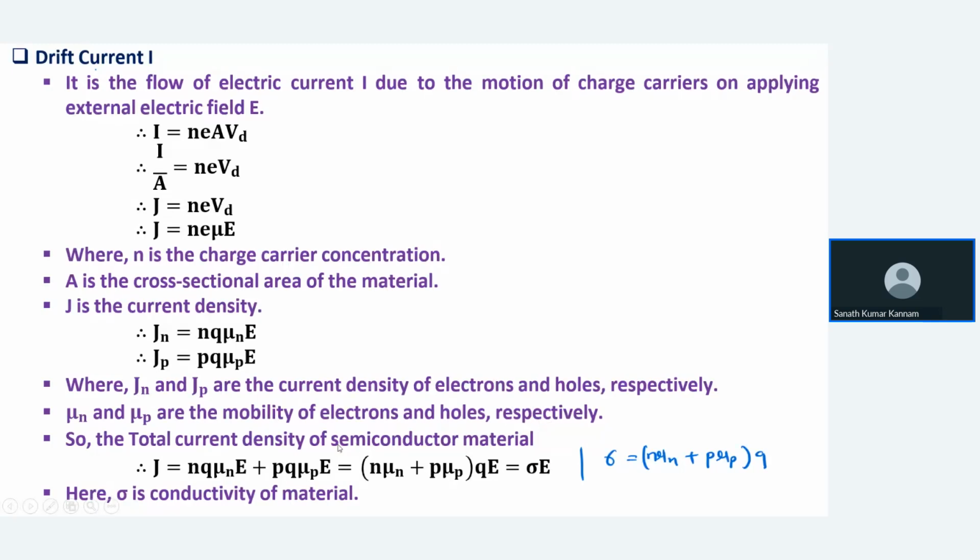So what is the total current density? We can write n q mu n into E plus p q mu p into E. If you take common, (n mu n plus p mu p) q into E. We can consider this as sigma, where sigma is the conductivity of the material. So sigma equals (n mu n plus p mu p) into q. We can write the drift current as sigma into E. By applying an external electric field, you will get the drift current.